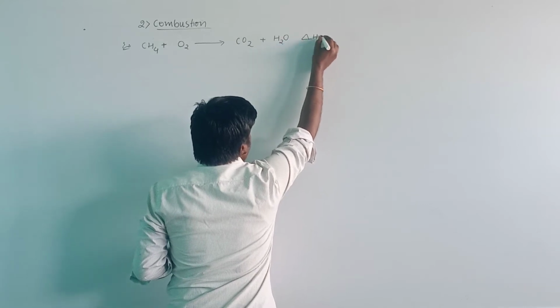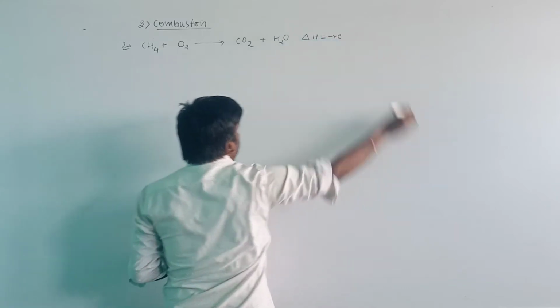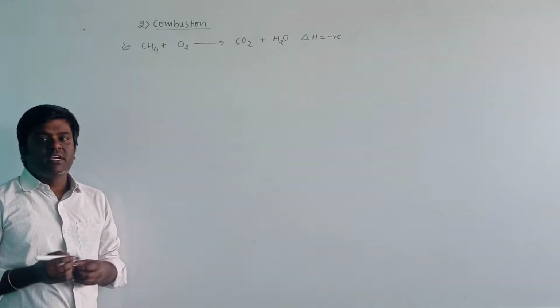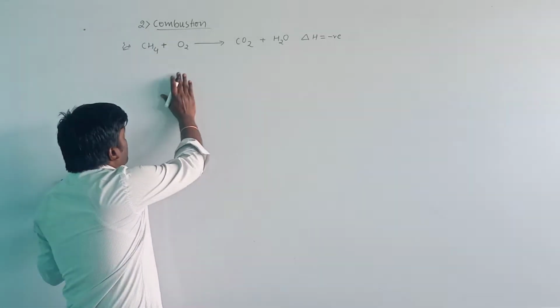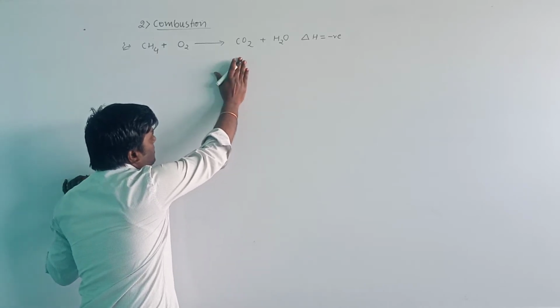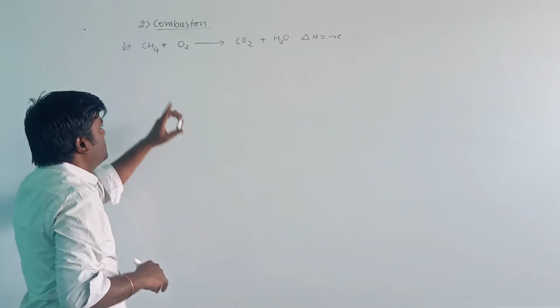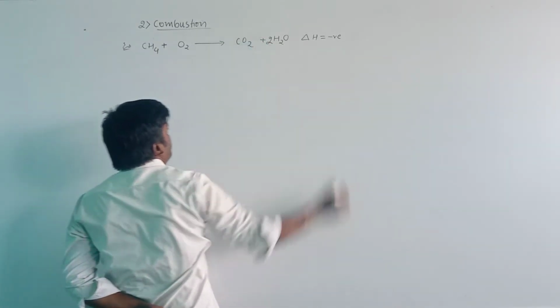That is, the change in heat energy will be large here. A large amount of heat energy will be liberated in the reaction. Then let us see what molecules of carbon dioxide and water are formed in the reaction. First balance the reaction here, then 2 here, 2.